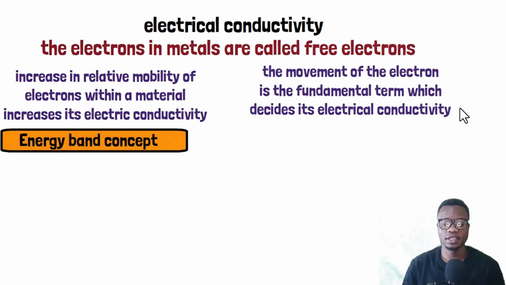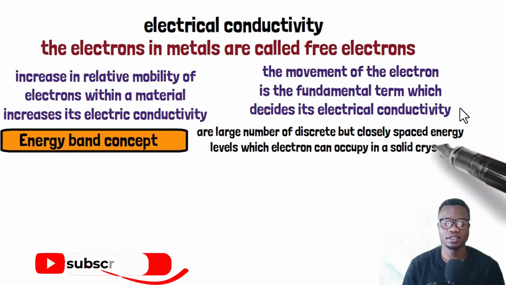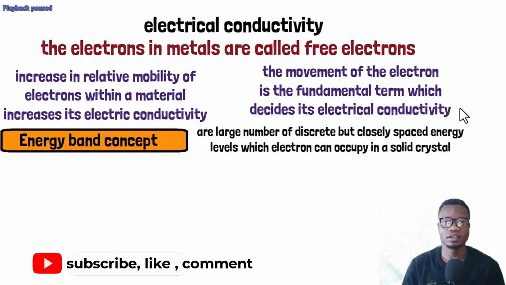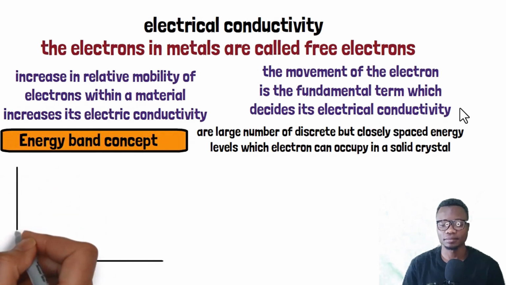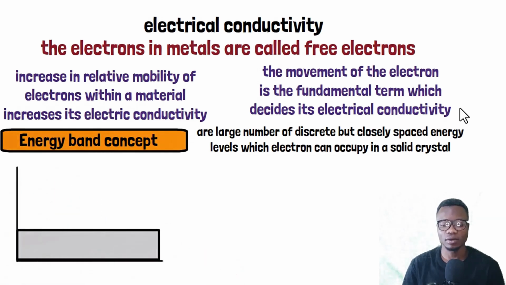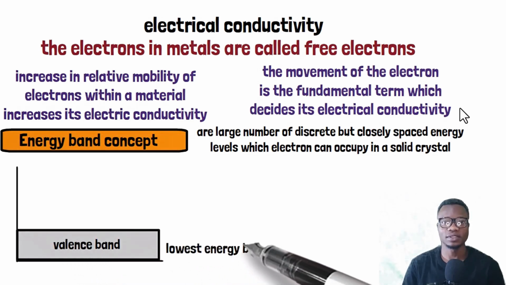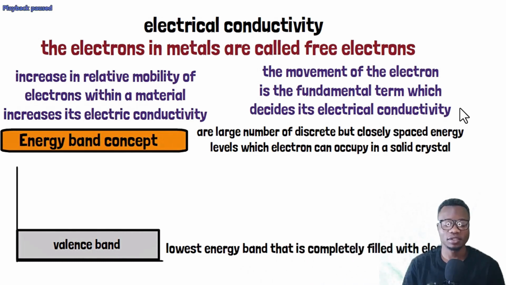So let us see the energy band concept. An energy band is a large number of discrete but closely spaced energy levels within which electrons can occupy. Let us see the diagram of the energy bands. We have the lowest band called the valence band. The valence band is the lowest energy band that is completely filled with electrons. We say that the valence band is full of electrons.